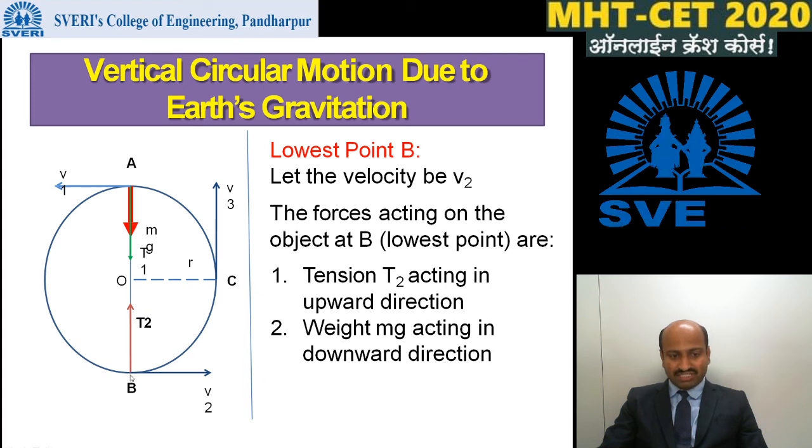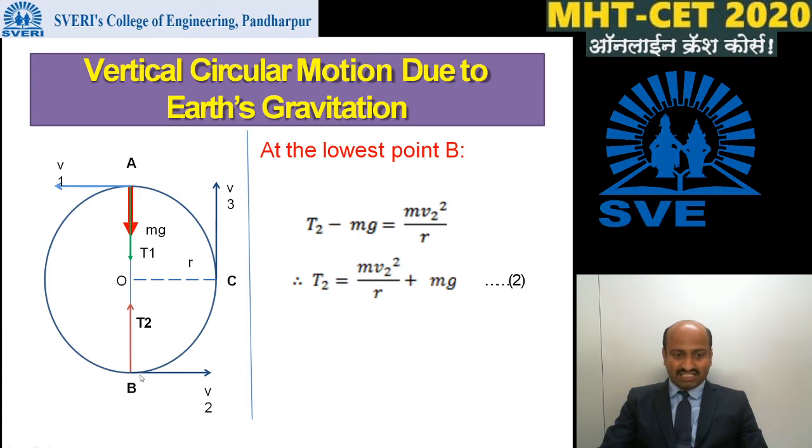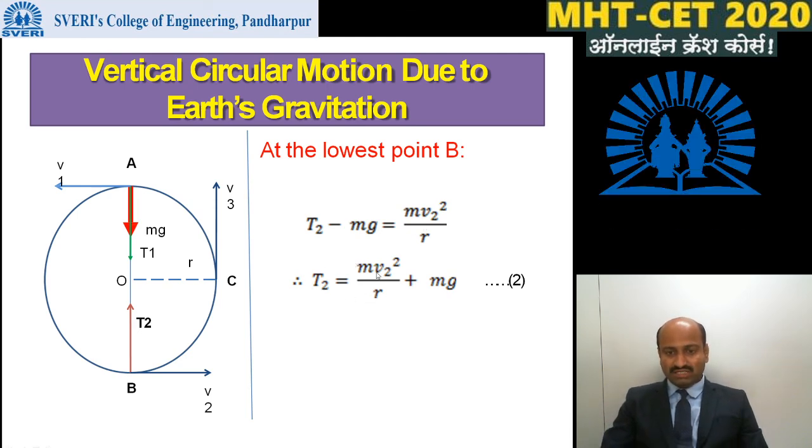Now consider the lowest point. When the object is at the lowest point B, what are the forces acting on it? The forces acting on the object at point B are tension T2, which acts in the upward direction, and the weight of the object, which acts in the downward direction. Because tension and weight are in opposite directions, T2 minus mg is equal to the centripetal force, that is m v2 square divided by r. Here T2 is equal to m v2 square divided by r plus mg.